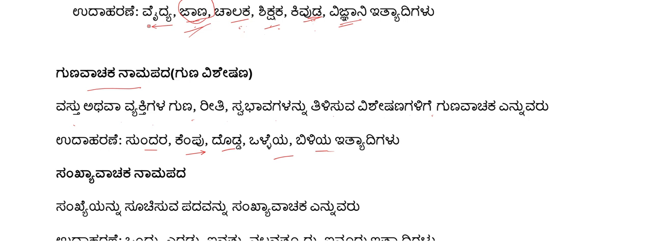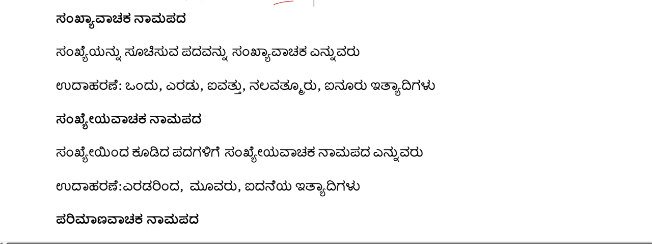Then Sankhyavachaka Namapada. This is very, very simple. A noun which indicates the number. A word which indicates a number is called Sankhyavachaka. For example, 1, 2, 3. All the numbers, 40, 500, just the numbers that you use, that is Sankhyavachaka Namapada.